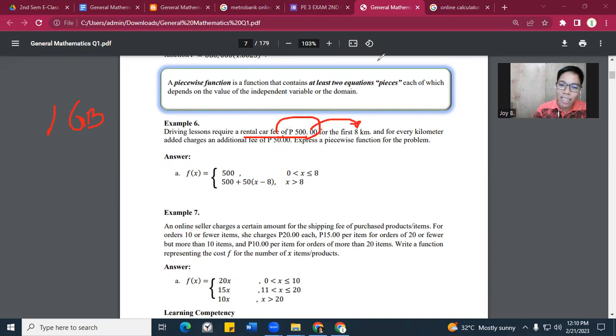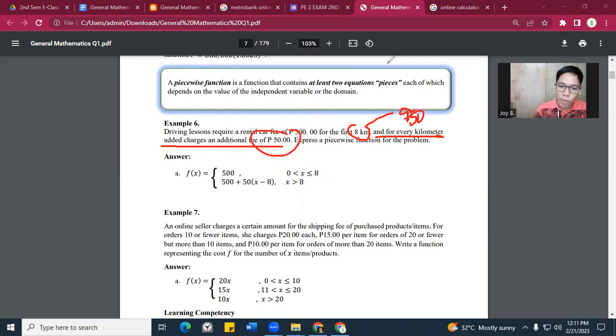So, magbabayad ka sa renta ng ating sasakyan. Magbabayad ka ng 500 pesos for the first 8 kilometers. Kapag kulang, ilang babayaran? Still the same, 8 kilometers. But, remember, for every kilometer added, charges an additional fee of 50 pesos. Kapag lalampas ka ng 8, example, 9 kilometers, mag-extra ka ng 50 pesos.